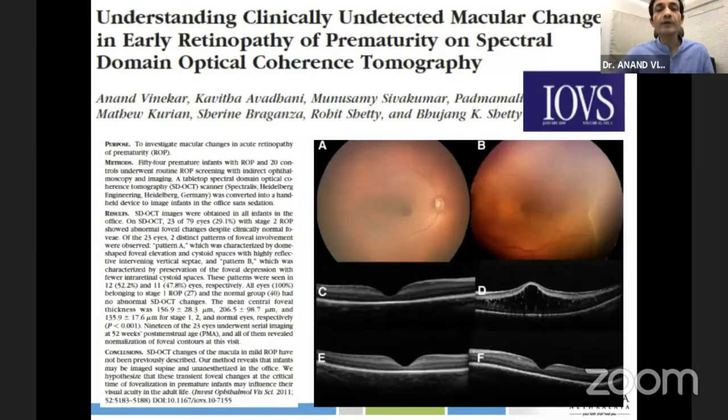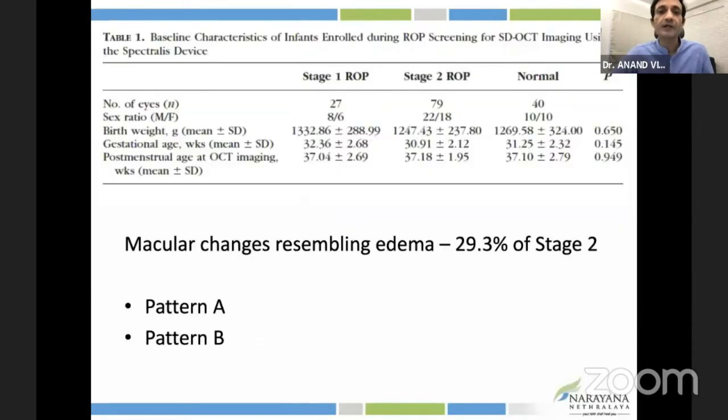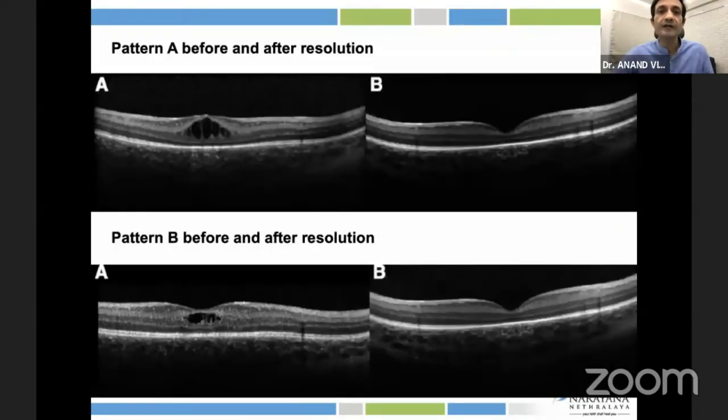Now, while we were looking at these preterm babies and trying to image their ridge, we sort of almost serendipitously walked into this finding here, where we found a macular edema of prematurity. We were the first group to report that. So at that time, there was no nomenclature. So we decided to classify it as 2 patterns.